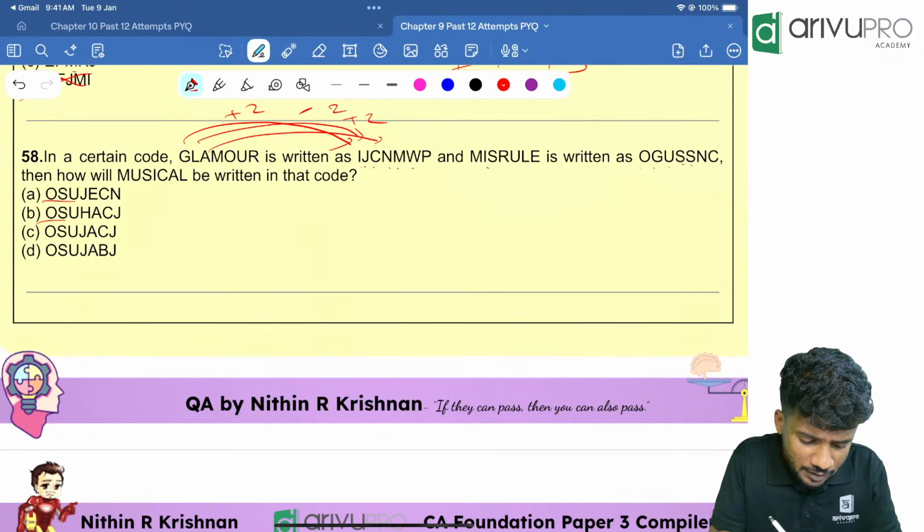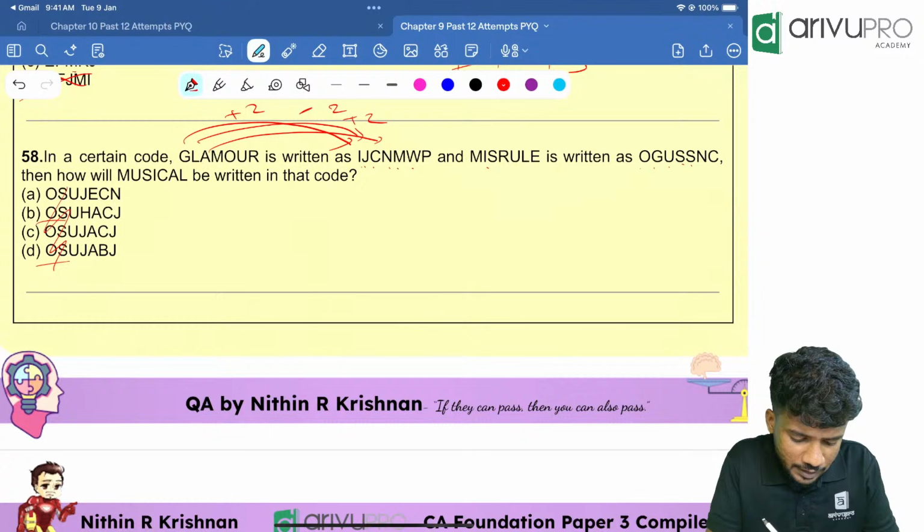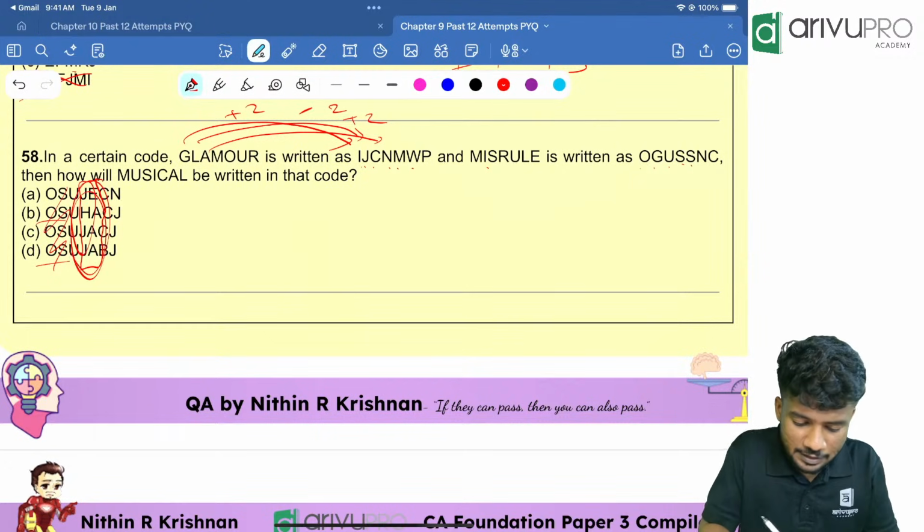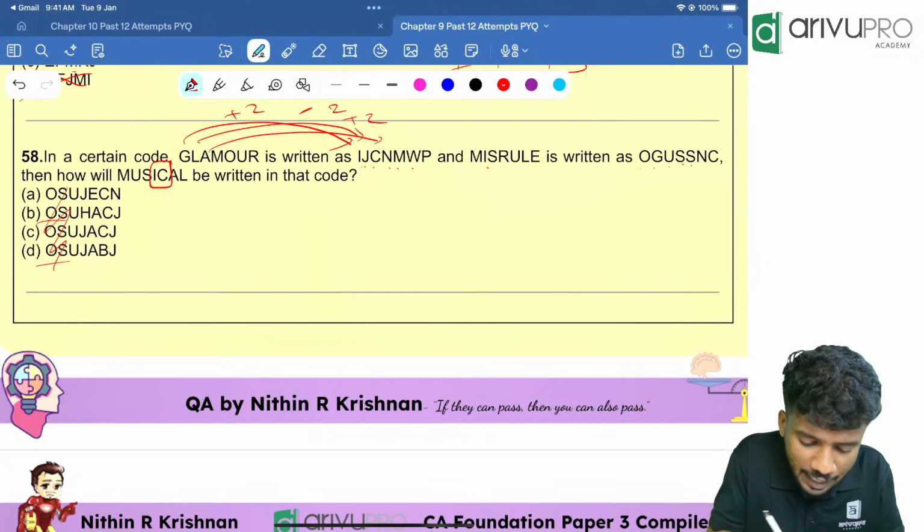But everywhere it is given the same way. So you can ignore the first 3 numbers. We will go and check the pattern of which code we will take. We will take the pattern of the third last and fourth last digits. Okay, third last and fourth last is I and C.